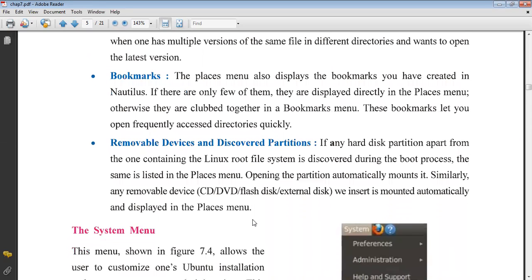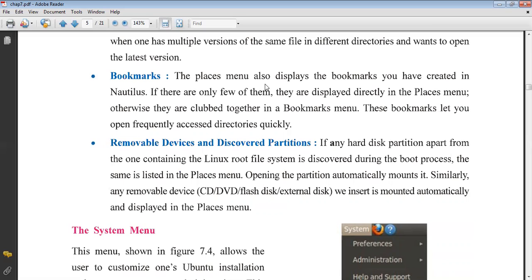Bookmarks. The Places menu also displays the bookmarks you have created in Nautilus. If there are only a few of them, they are displayed directly in the Places menu. Otherwise, they are clubbed together in a bookmarks menu. Bookmark means, if you are working on the internet, when you click on one page of any website, the information related to that page will open. When you go up and down, there will be links. You can directly go upside, you can directly come to downside.